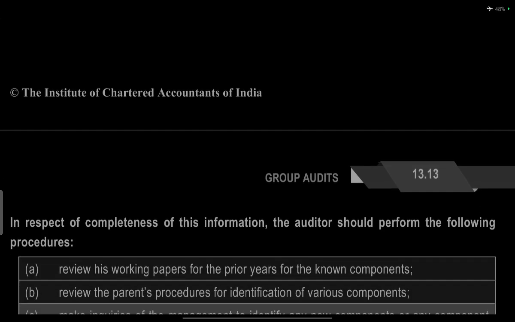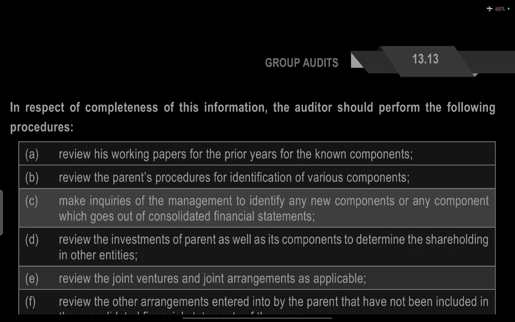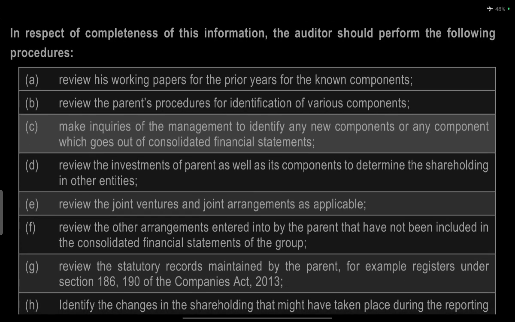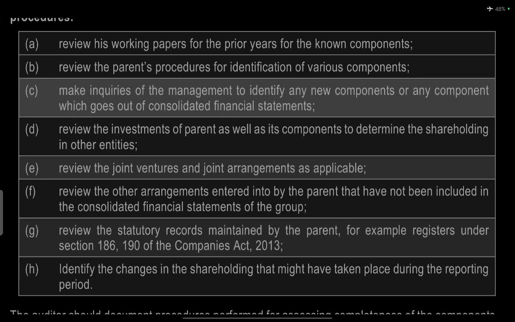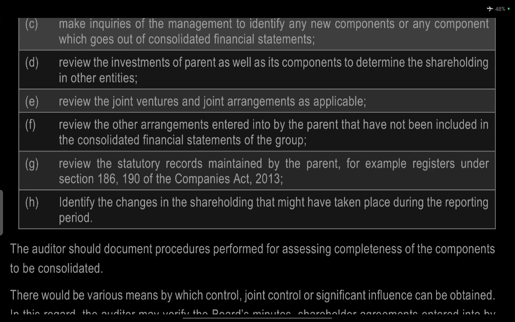With respect to completeness of the information, the auditor should perform the following: review the working papers of prior years for the known components, review the parent's procedure for identifying various components, make inquiries of the management to identify new components or any components which go out of the consolidated statements, review the investments of the parent as well as the components to determine shareholdings in other entities, review joint ventures and joint arrangements if applicable, and review other arrangements entered into by the parent that may not be included in the consolidated statements of the group.